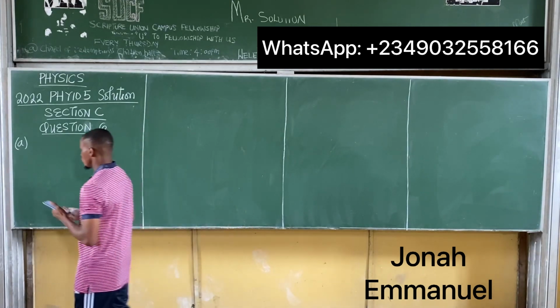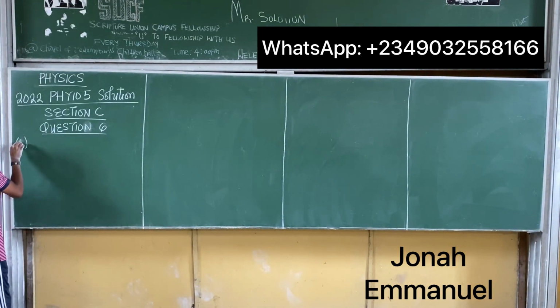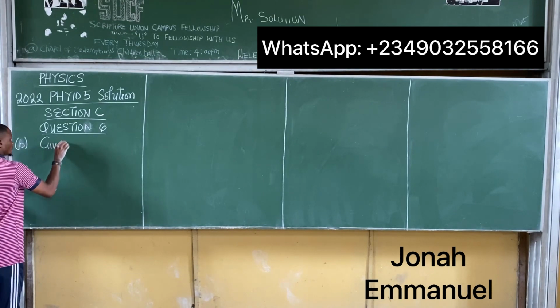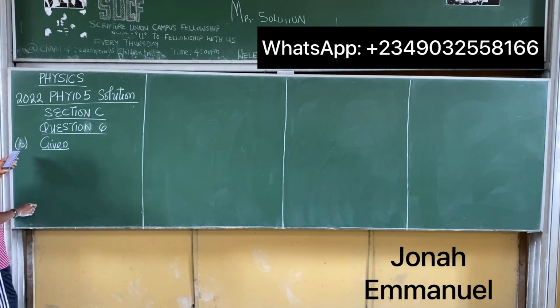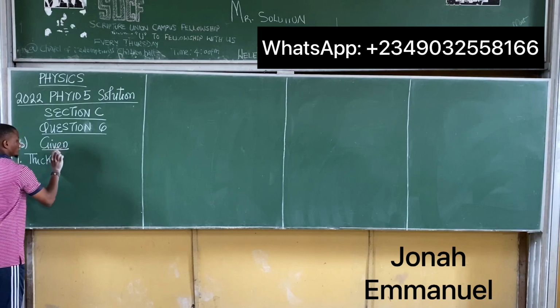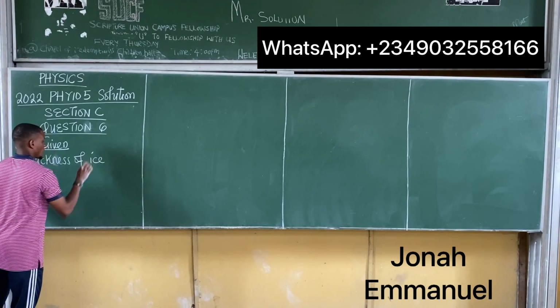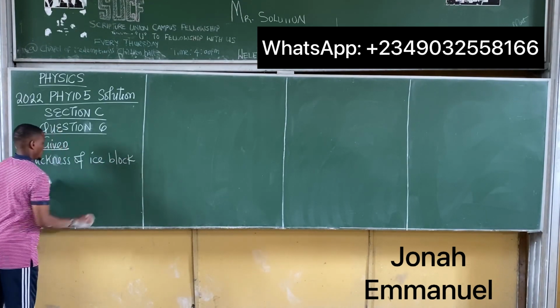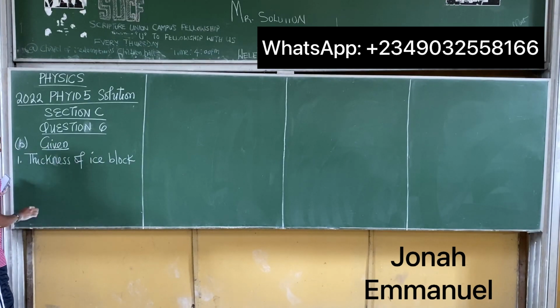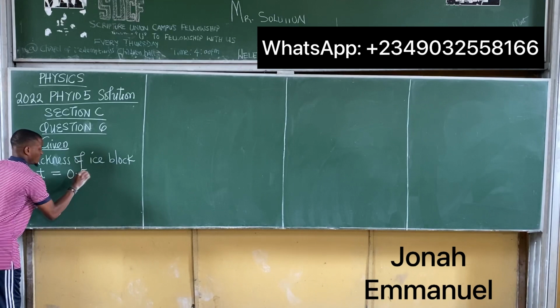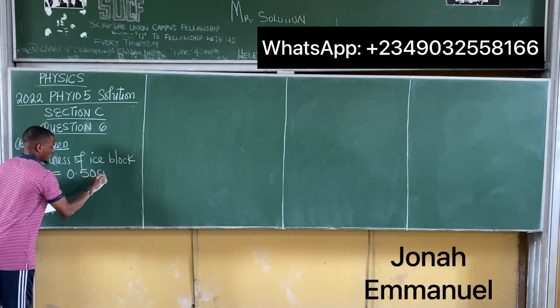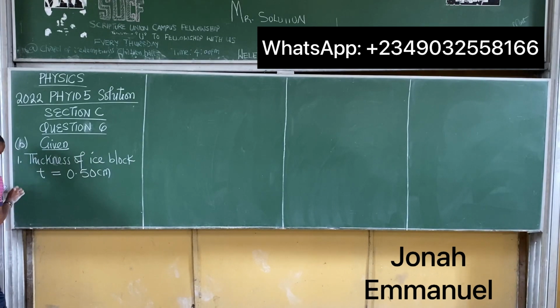Our first task would be to list out parameters. So now we are in the B part. List out the parameters given. Number one, the thickness of the ice block. Let's call this T. The thickness T is equal to 0.50 cm.